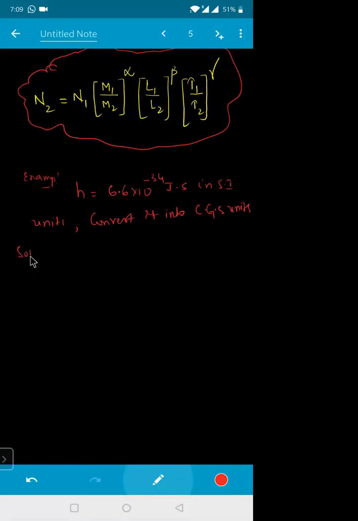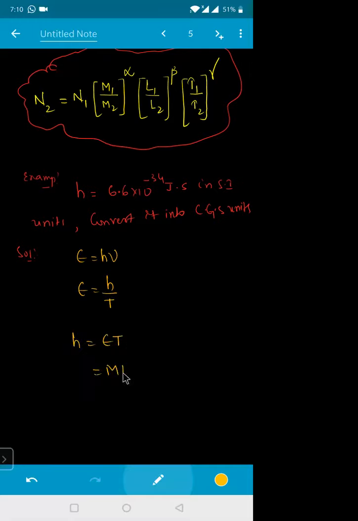Can we convert it? I have been given one numerical value, n1, and h is Planck's constant. Where do we get Planck's constant? From E equals h into nu, in atomic structure. Nu is the frequency, and the reciprocal of frequency is the time period. So E equals h by T, and h equals energy into time.